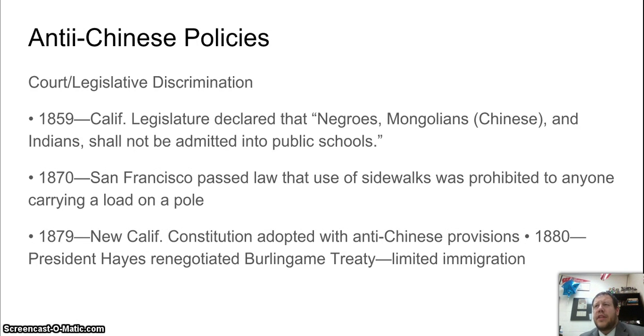You start seeing some legal discrimination in the West as well. The California legislature decreed that Chinese were not allowed to be admitted to public schools, along with African Americans and Native Americans. San Francisco said you could not carry a load on a pole. A lot of times in Chinese culture, you have a pole to carry loads on, and you couldn't do that, so there were laws to stop some of the Chinese culture. We see constitutions made with a lot of anti-Chinese stuff in there. Eventually, in the 1880s, we see Chinese immigration limited with the Exclusion Act. It gets passed in 1882. There's some other violent stuff that happened too.